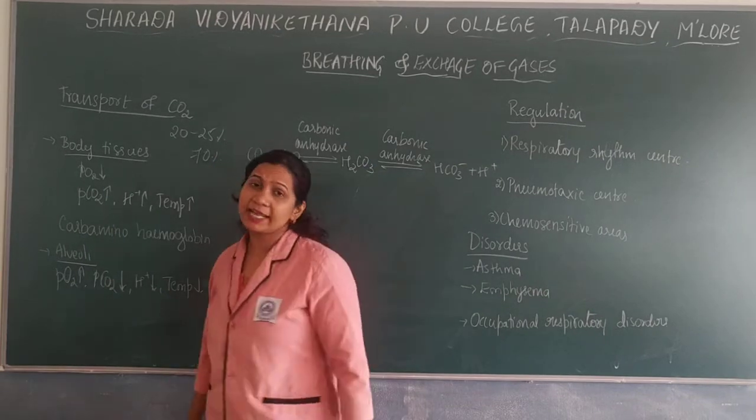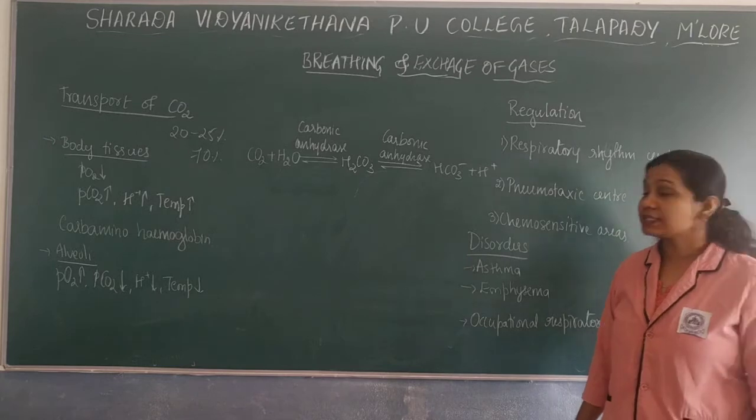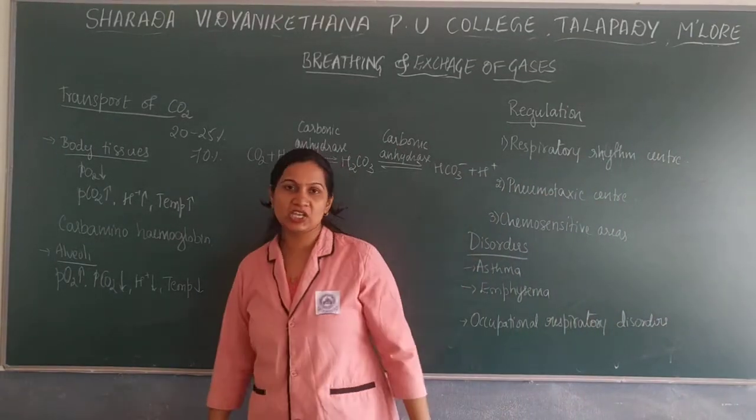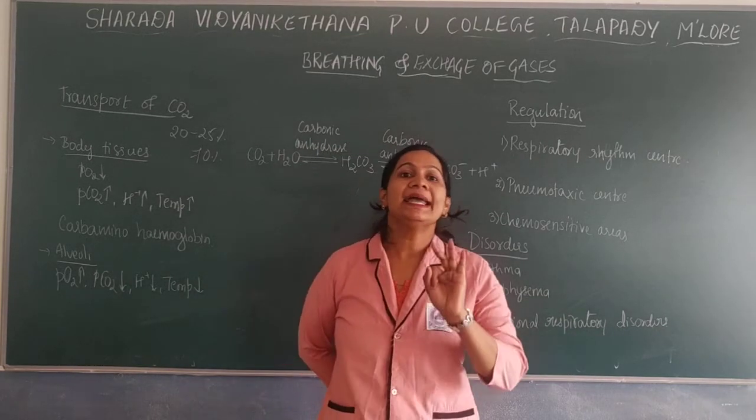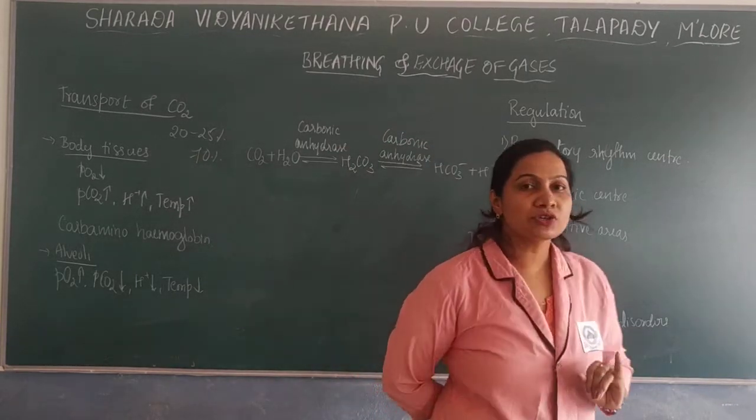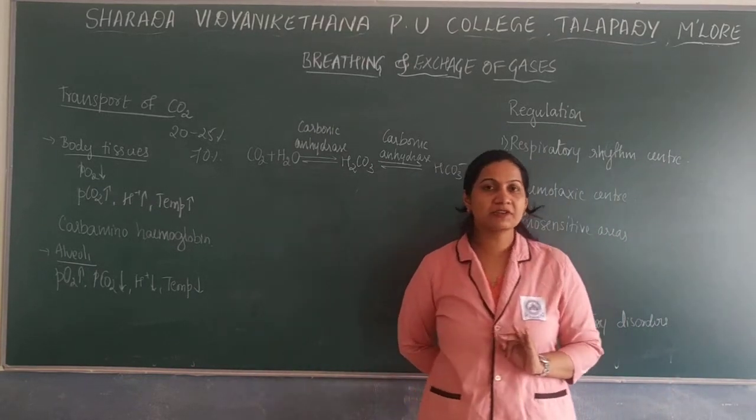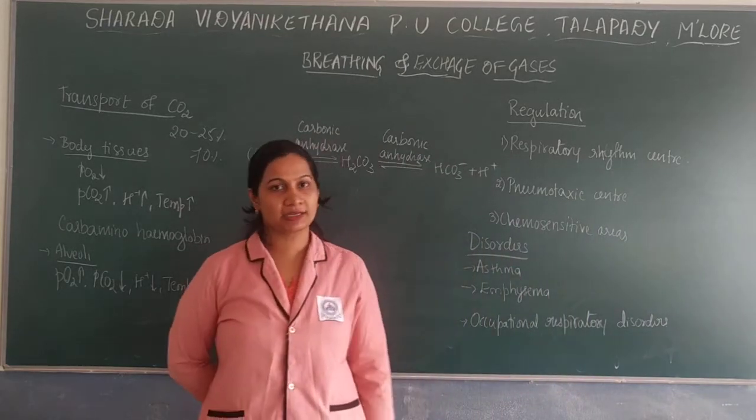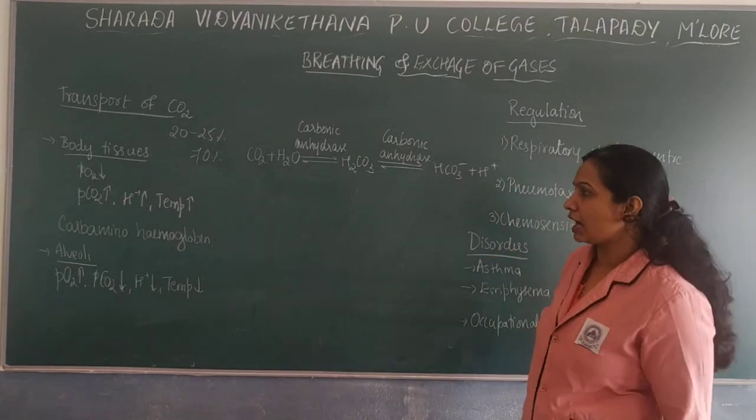Here, there are mainly four important factors involved in the transport of carbon dioxide: partial pressure of oxygen, partial pressure of carbon dioxide, H+ ion concentration, as well as the temperature. These four are the very important factors for the transport through RBCs.